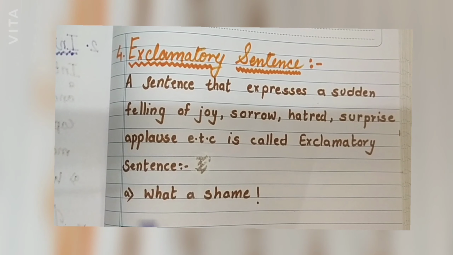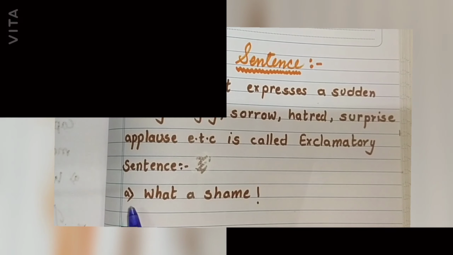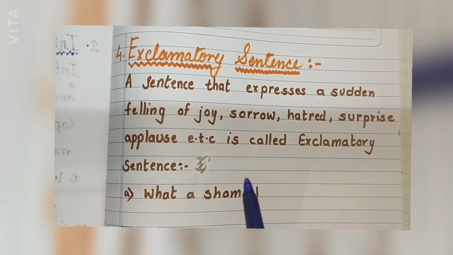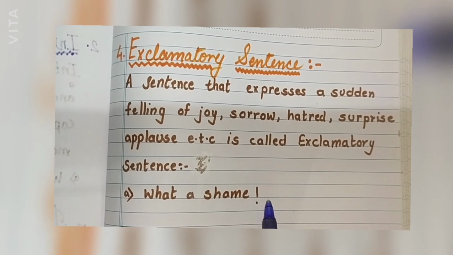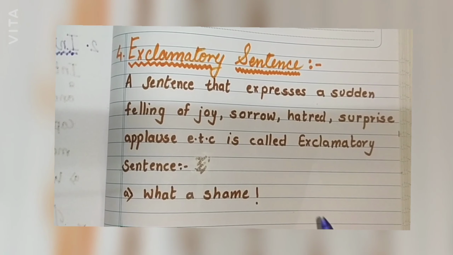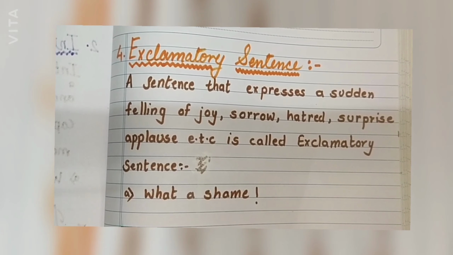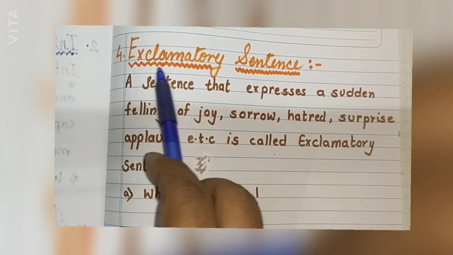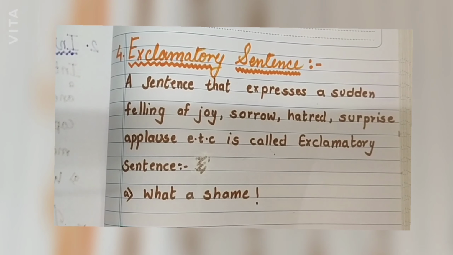We will see one example. What a shame! Remember this, when the sentence ends with an exclamatory mark, it is an exclamatory sentence. Like interrogative sentence, when a sentence ends with a question mark, it is an interrogative sentence. When a sentence ends with an exclamatory mark, it is an exclamatory sentence.